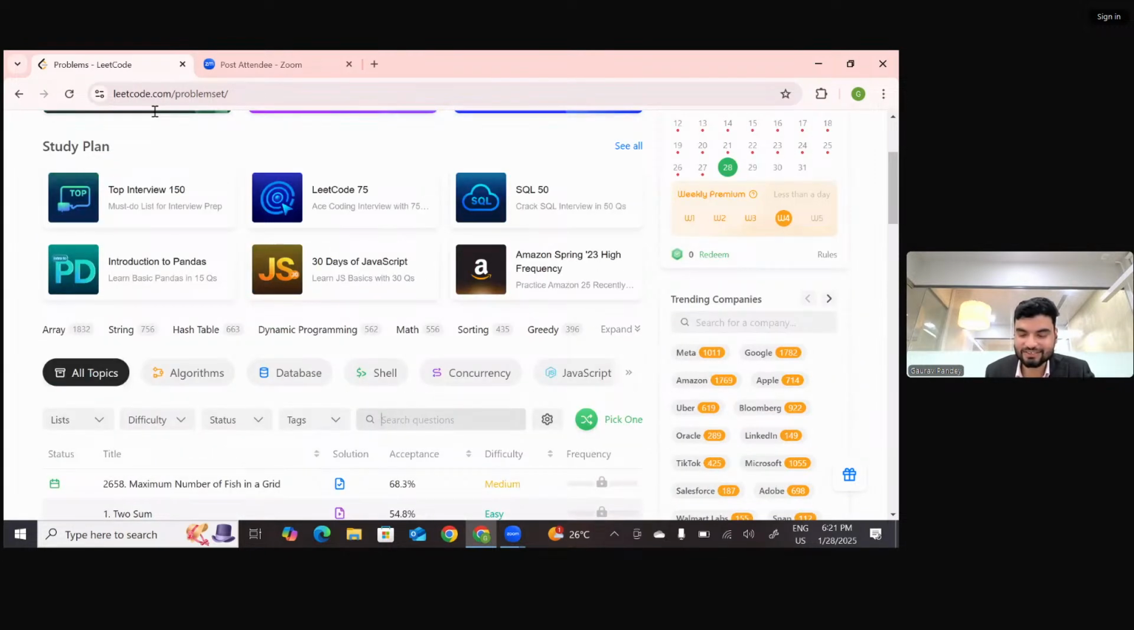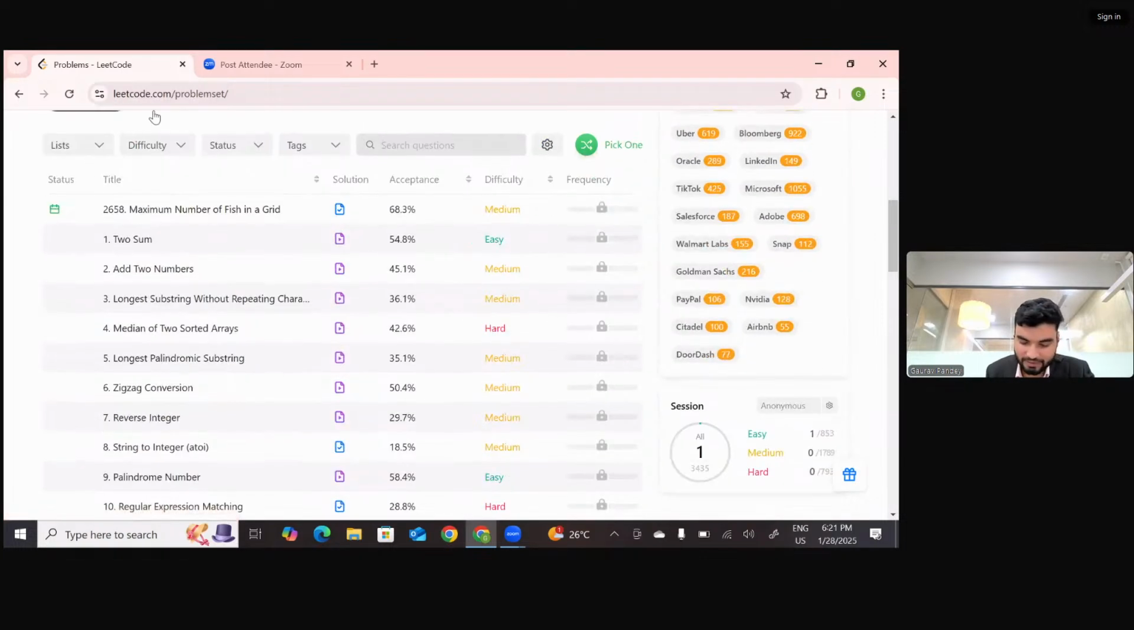So, the second question in the math series, we'll do question number 7, which is reverse integer. But can you see one thing? In question number 7, there's the acceptance rate, 29.7%. Whenever an interviewer asks you a question, they may directly allow you to code on LeetCode itself, which has happened in my interviews too. So I suggest you look at this acceptance rate, because this rate is very important.